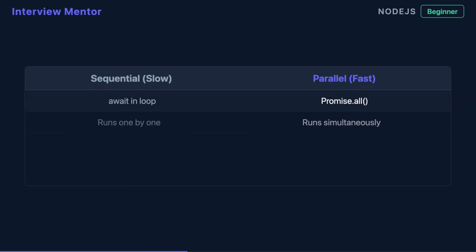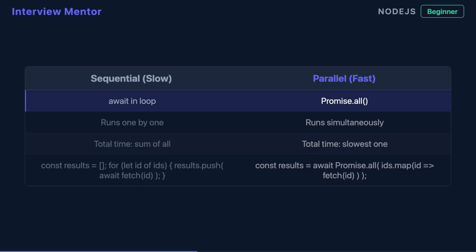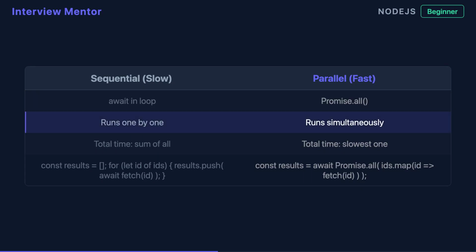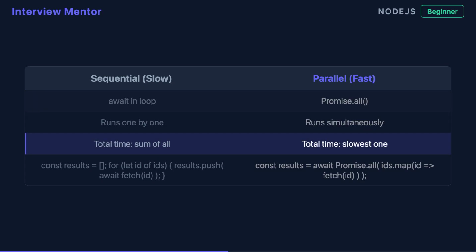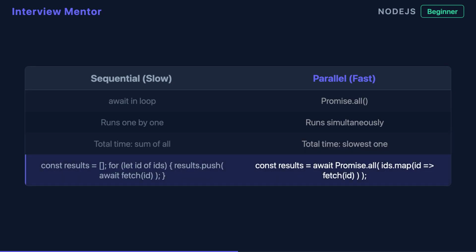Here's the performance trap. If you await inside a loop, each operation runs one after another, which can be slow. For independent operations, use Promise.all to run them in parallel. This can cut your execution time dramatically when fetching multiple resources.